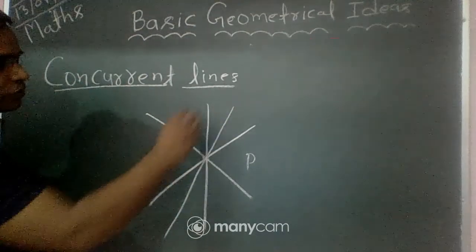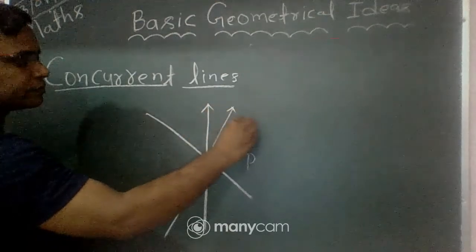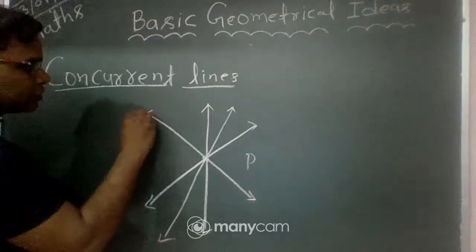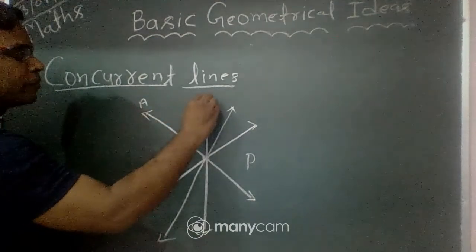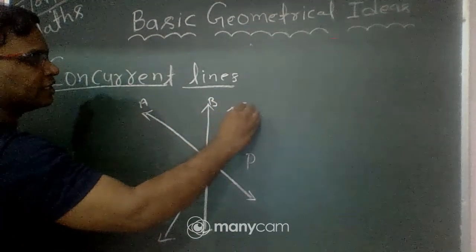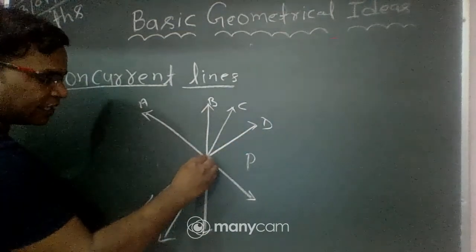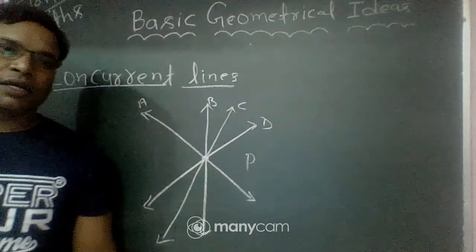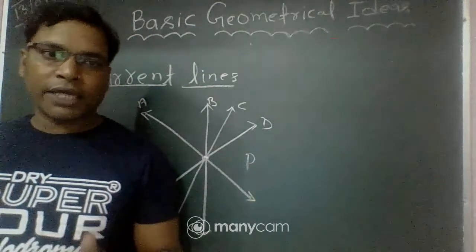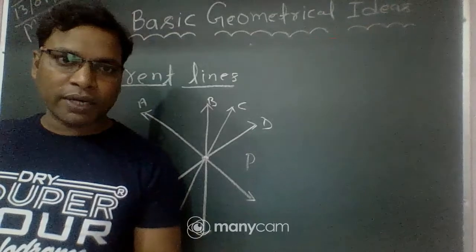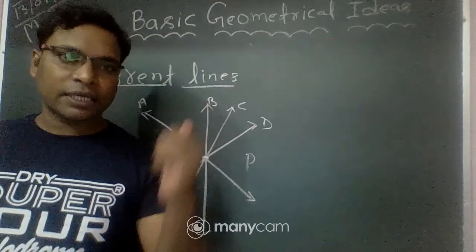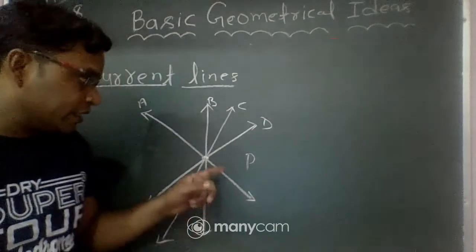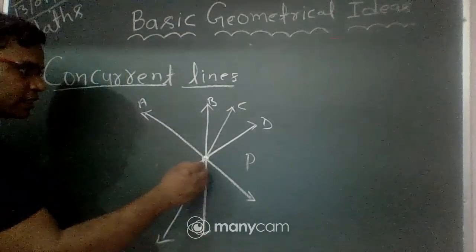Okay, so this is line A, line B, line C, line D, and they pass through point P. They are concurrent lines. If three or more lines pass through the same single point, they are called concurrent lines, and that point is called the concurrent point. This point P is called the concurrent point.